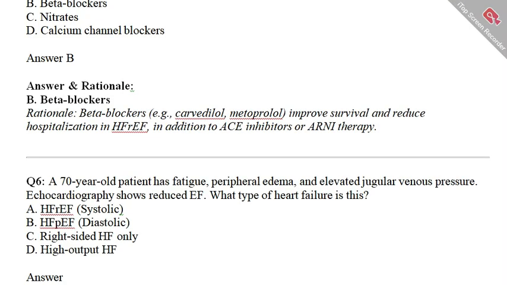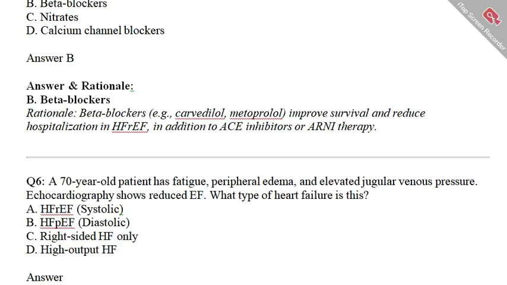The question is: a 70-year-old patient has fatigue, peripheral edema, and elevated jugular venous pressure. Echocardiography shows reduced ejection fraction, EF. What type of heart failure is this? Again, it is related to heart failure, and they give you the scenario and some symptoms, and now they ask you about the type, as there are different types of heart failure.